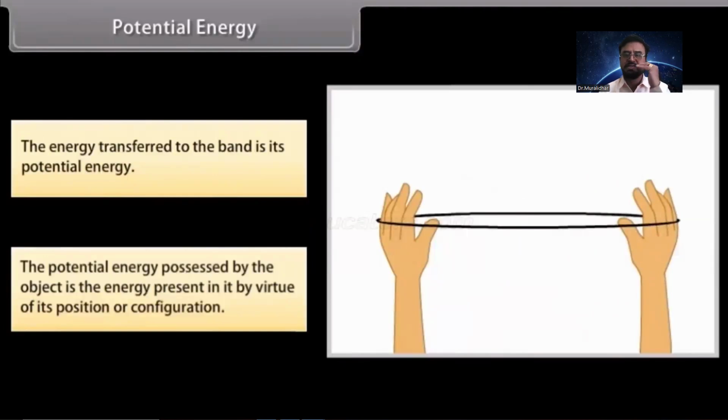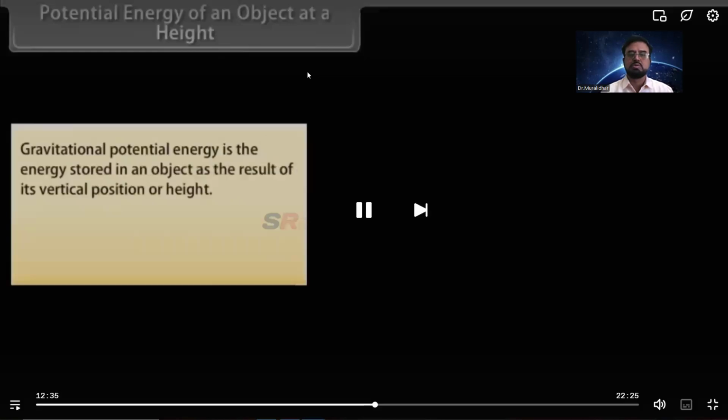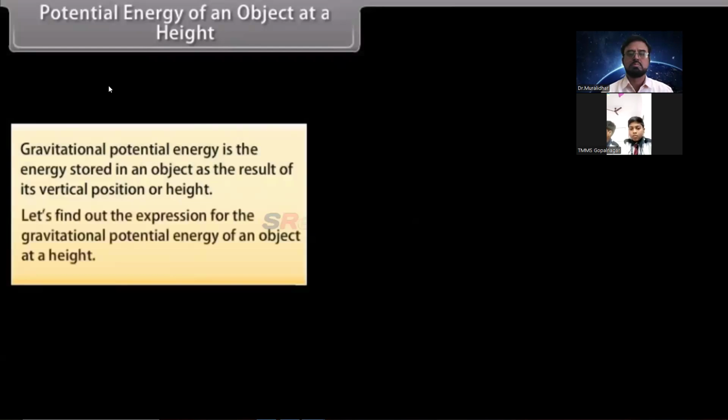Right? Being in the same position, it can produce the energy. That is called potential energy. Right? Potential energy of an object at a height. Gravitational potential energy is the energy stored in an object as the result of its vertical position or height. Let's find out the expression for the gravitational potential energy of an object at a height.